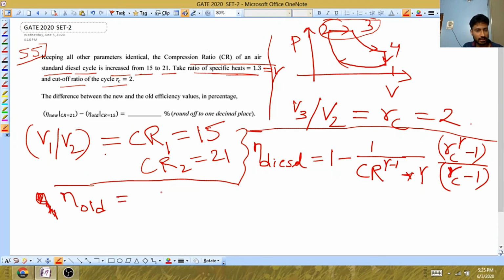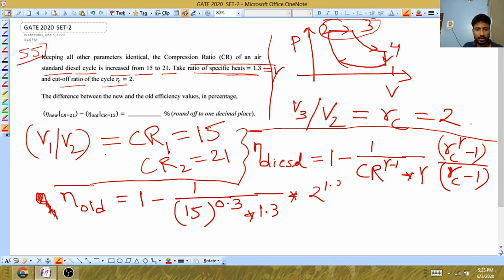Old efficiency will be 1 minus 1 upon CR, CR is 15, to the power gamma minus 1, this will be 0.3, 1.3 minus 1 will be 0.3, into 1.3 into 2 to the power 1.3 minus 1 upon 2 minus 1. If you solve this value, you will get 50.08%.